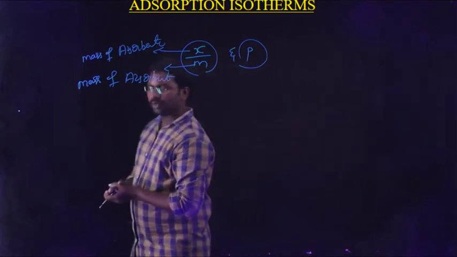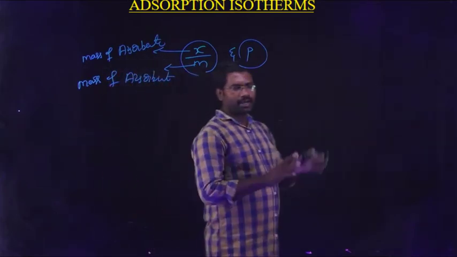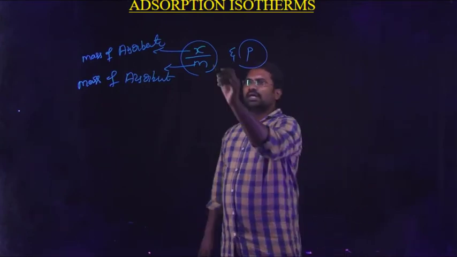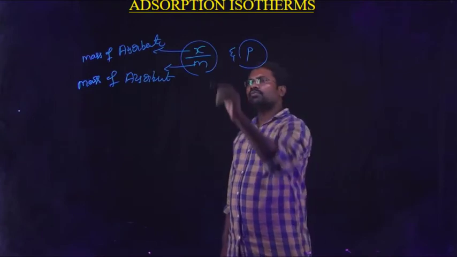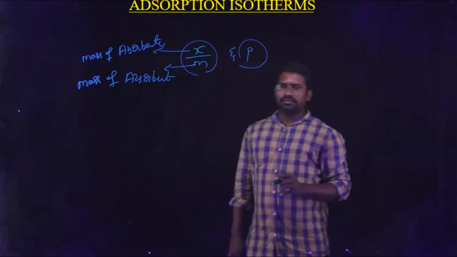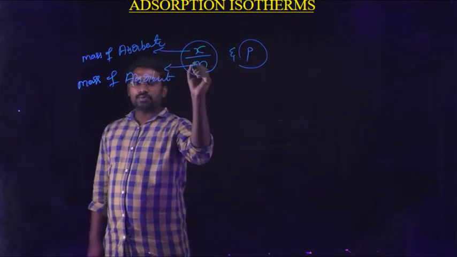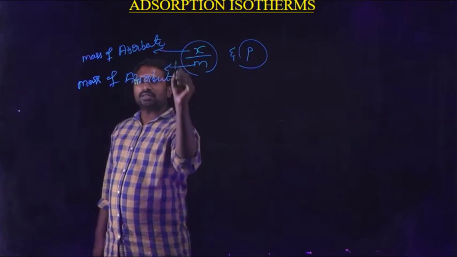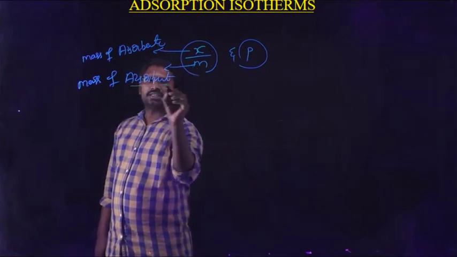We can define it very simply. An adsorption isotherm is a mathematical expression which deals with the relation between the extent of adsorption, x by m, versus pressure. The term x by m we call the extent of adsorption. In the adsorption process we are passing the molecules of a substance onto the surface of another substance, which is known as the adsorbent.